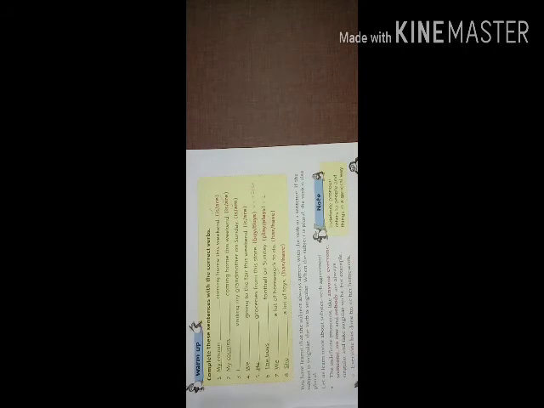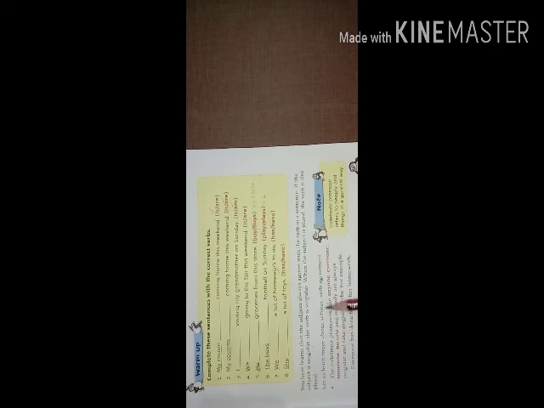Okay. Again I am repeating. You have learned that the subject always agrees with the verb in the sentence. Whatever verbs we use in any sentence, whether the verb is singular or plural, whether it is an auxiliary verb or a principal verb, we use it according to the condition of the subject. So the condition is here: if the subject is singular, the verb is singular, and when the subject is plural, the verb is also plural.